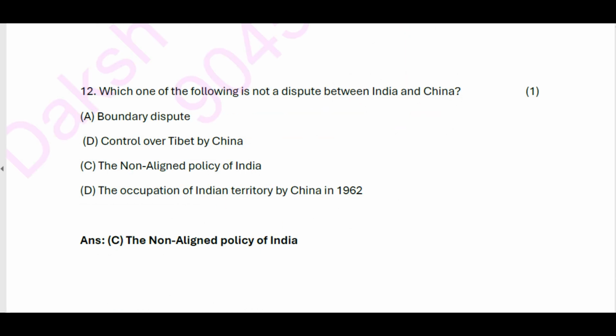12. Which one of the following is not a dispute between India and China? A. Boundary dispute. B. Control over Tibet by China. C. The non-aligned policy of India. D. The occupation of Indian territory by China in 1962. Answer: C. The non-aligned policy of India.